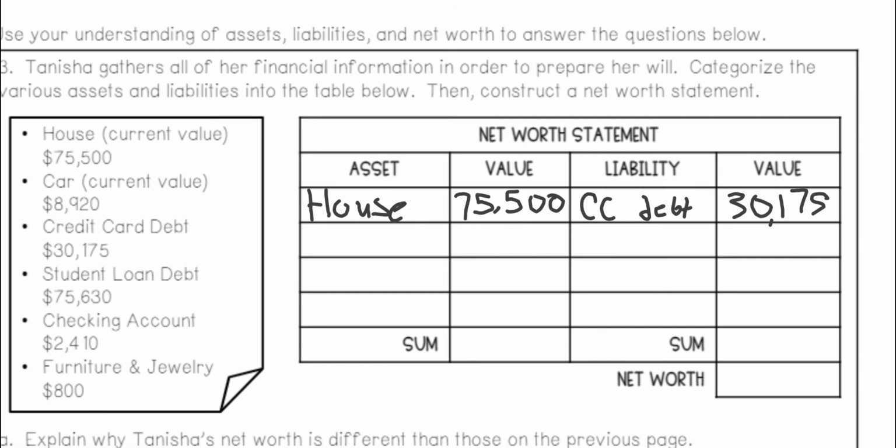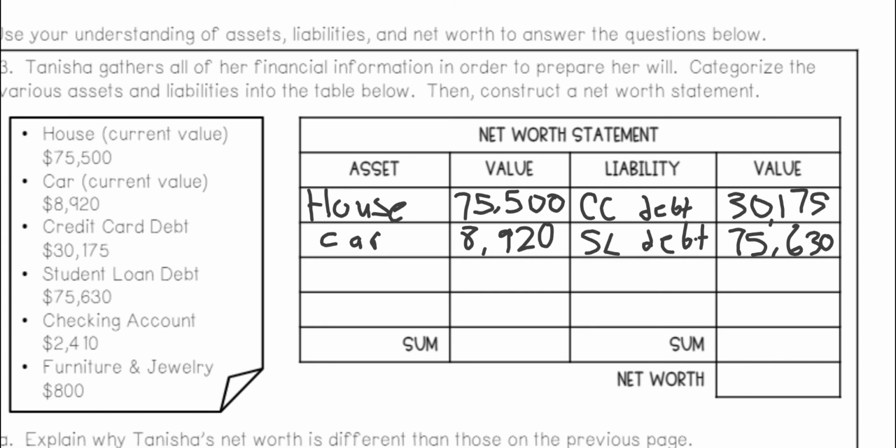So once you list all of these out, I'm not going to do it all with you, but once you list out all your assets, the value, asset, the value, you're going to add up all your assets. Here, let's just do that. So the car is going to be an asset. 8,920. Credit card debt, we already put. Student loan debt, that is going to go here also. Student loan debt is 75,630.